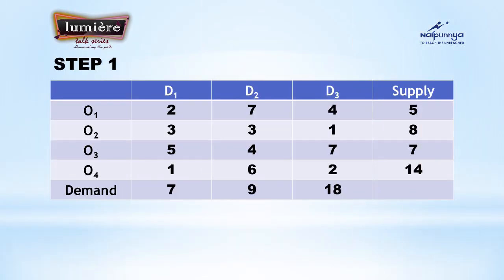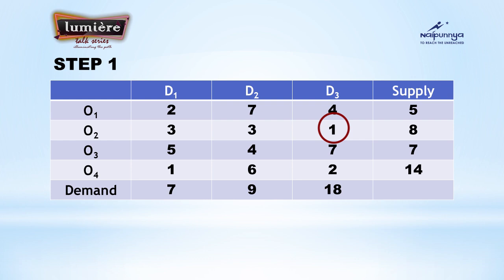Now, as per the name, northwest means as per the direction, that is the northwest corner, always it will be the first element. Here it stands for what? Least cost method. That means the smallest element in the matrix. You can see the smallest element here as well. 1 is the smallest element, but you can see 1 at two different places, at O2D3 and at O4D1. Again we are proceeding with the same steps that we followed in the northwest corner rule. That is, we are comparing the supply and demand.